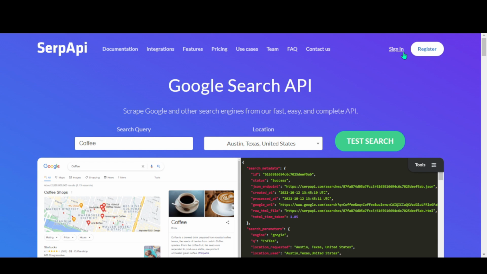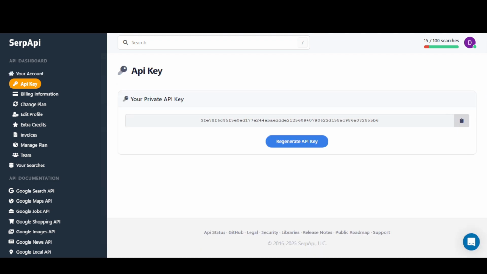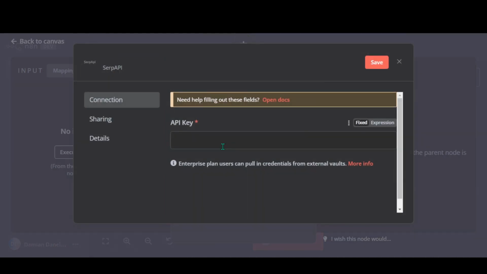Create an account, go to API key, create your API key, copy it, and paste it into n8n. So we need to create new credential and paste it right here. Then click save, and it should show as successful.